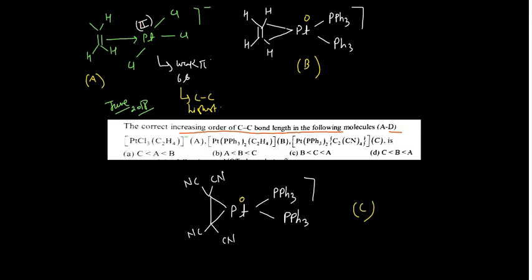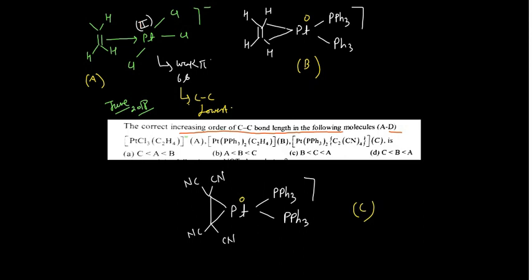Sorry, not highest, actually the lowest. Very sorry. When back bonding is weak, then the CC bond length is the lowest. So why I am saying this, you have to understand in that manner.